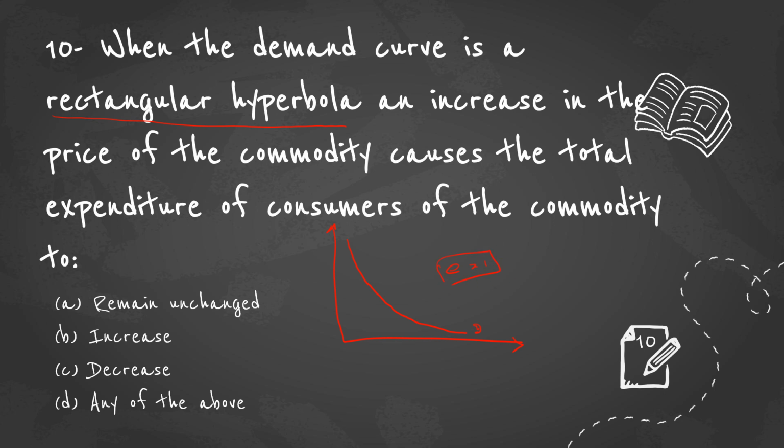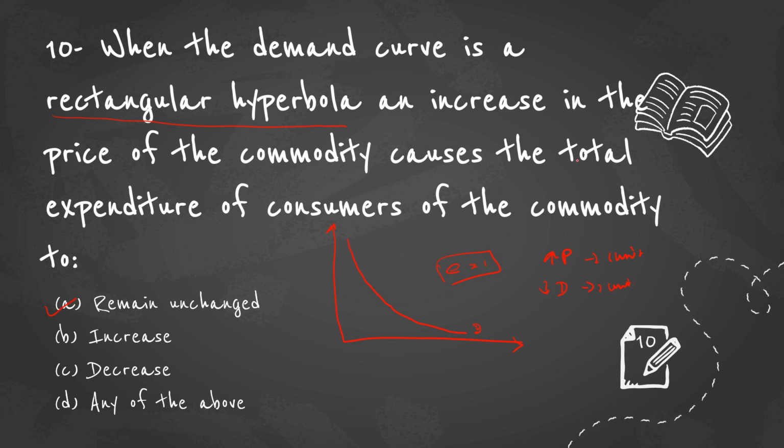Therefore, what happens when the price of the commodity increases? When the price of the commodity increases by 1 unit, the demand for that commodity will decrease by 1 unit. So therefore there will not be any change in the consumer expenditure. So the answer is remains unchanged.